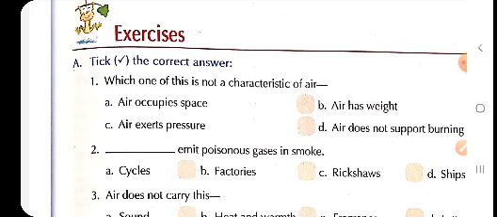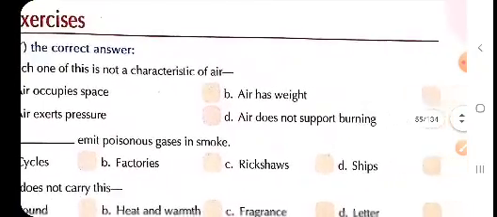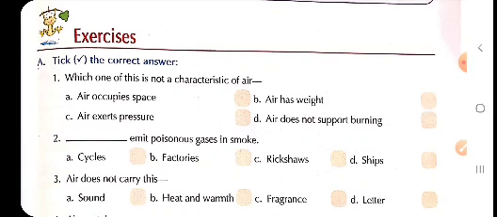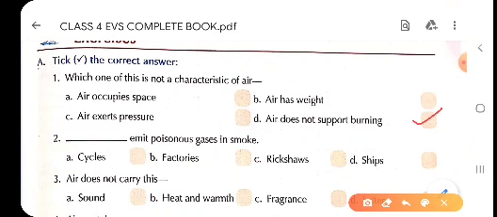That is why we will tick option D, that is air does not support burning. You will tick in box D. Option D, air does not support burning, is the correct answer.